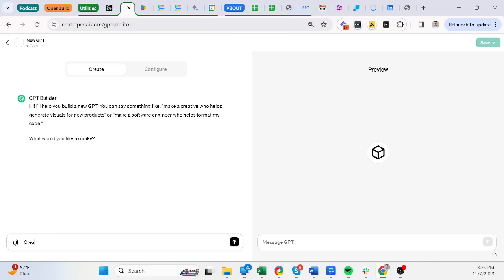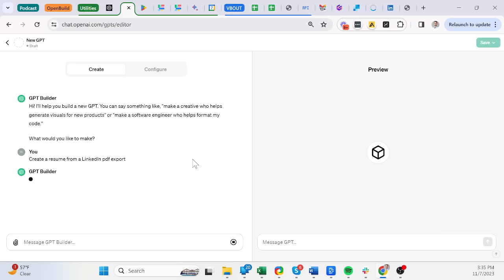So I would say, create a resume from a LinkedIn PDF export. All right, very simple. And the more niche your GPT is, obviously, the better visibility and use cases you'll find.